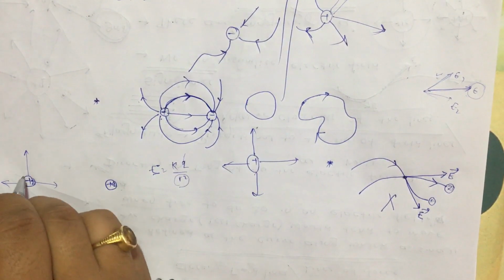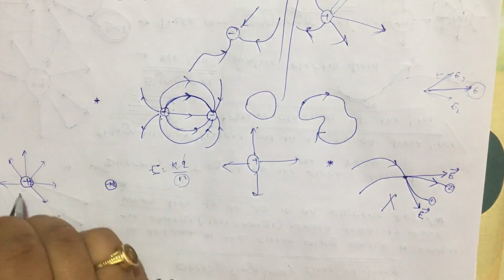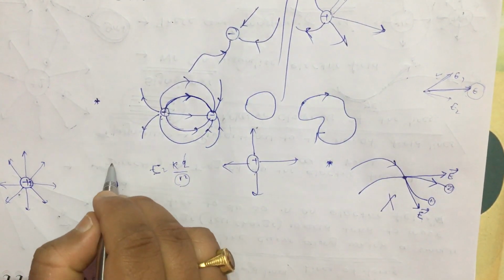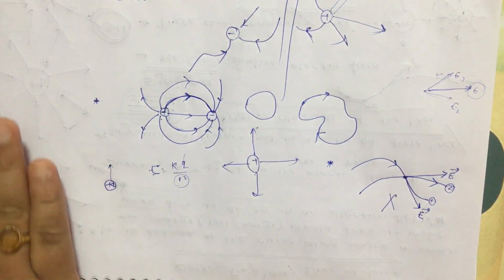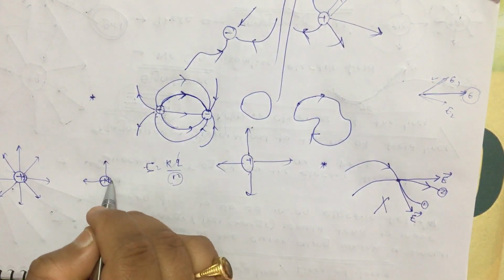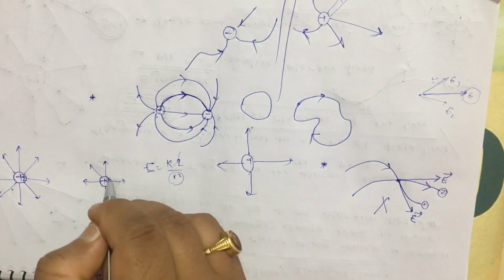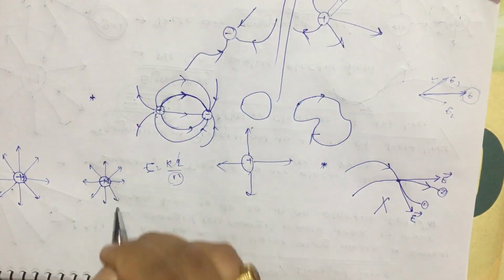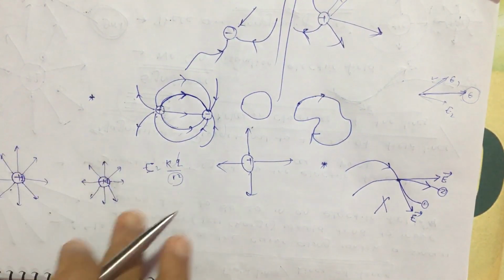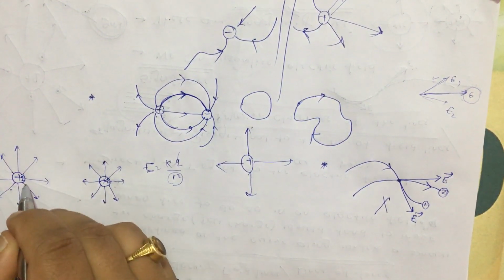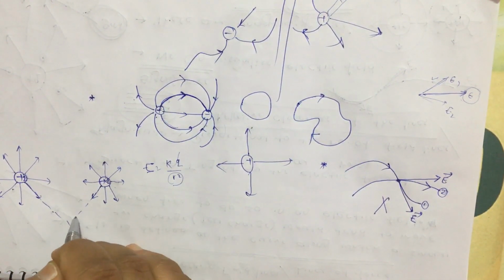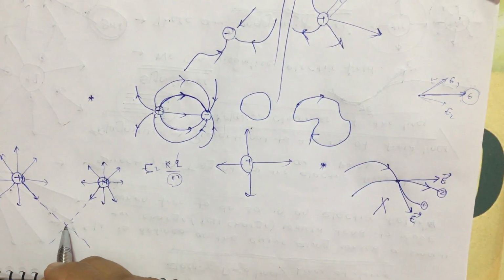Like this, radially outward electric field lines. Okay, if only this one charge. Now similarly, if only this charge is there and this one is not there, then first, while you assume that this charge is not there, its electric field lines should again be represented like this. I am taking exactly 8 electric field lines for both, because both have the same magnitude. Now let us consider both are present in this space. Now this electric field line will go like this, and this electric field line will come like this, and they will intersect here.